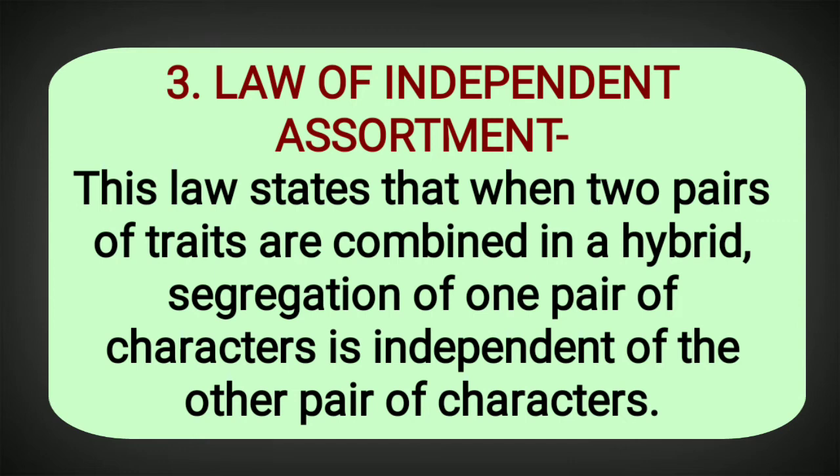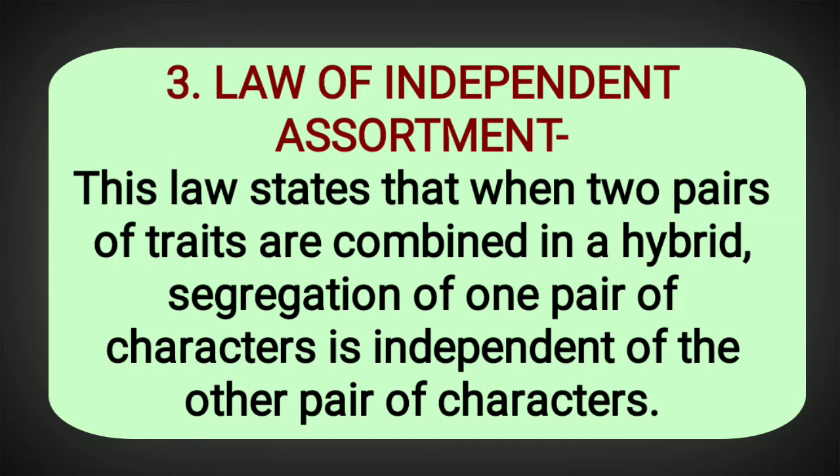For this law, Mendel tried the dihybrid cross. So this is also called the inheritance of two genes. Here Mendel tried to illustrate the experiment with the help of two genes. That means he considered two genes together while performing the experiment.